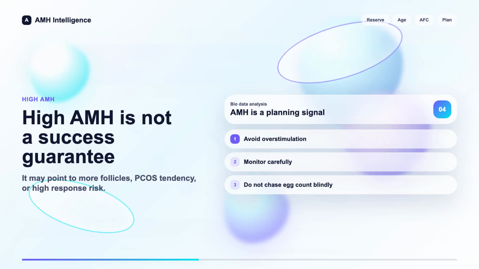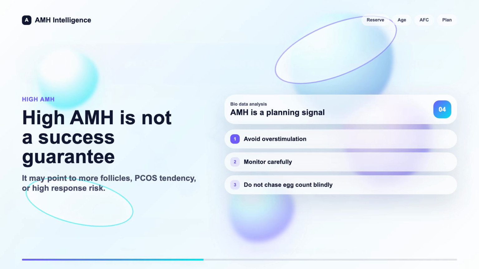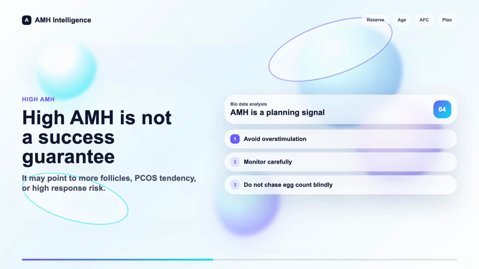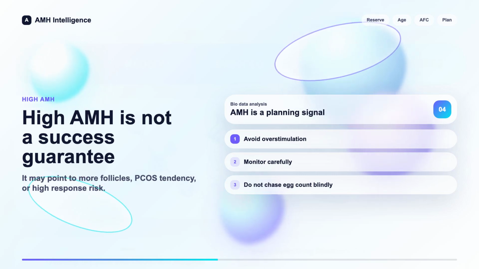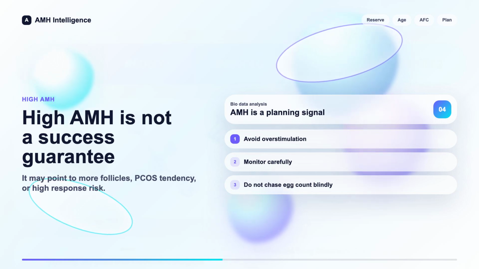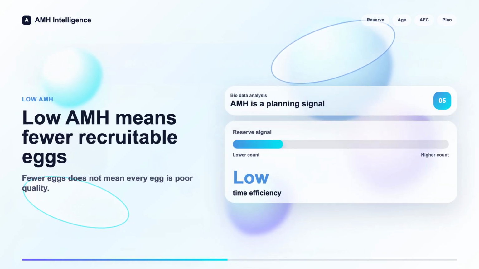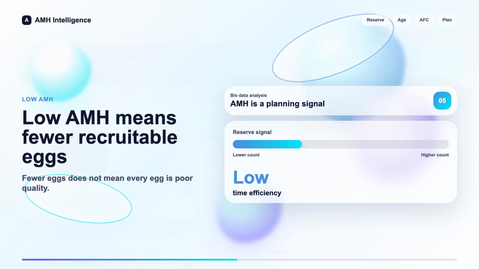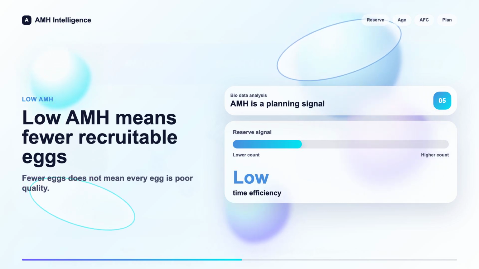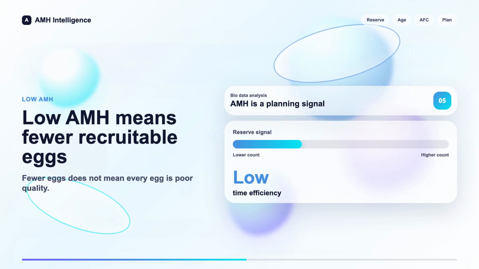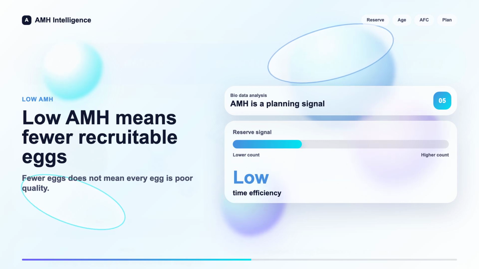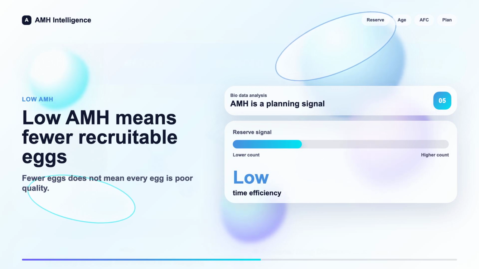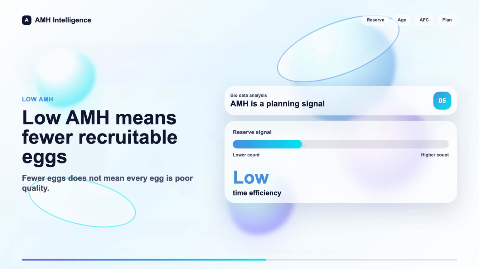But once those eggs are retrieved, the AMH number stops mattering, right? Which brings us to the real overriding factor here, age. Yes, the crucial distinction between AMH as a quantity marker and age as a quality marker requires a dedicated structural contrast to maximize the reader's understanding. Because right now, the reality that age dictates embryo chromosomal risk and miscarriage rates is totally buried within general paragraphs. Yeah, that's a major weakness. It dilutes its impact completely compared to the extensive focus on the AMH metric itself.